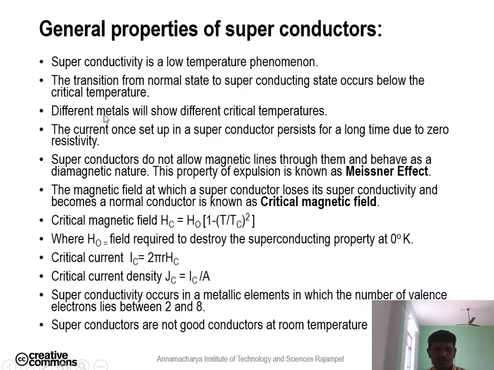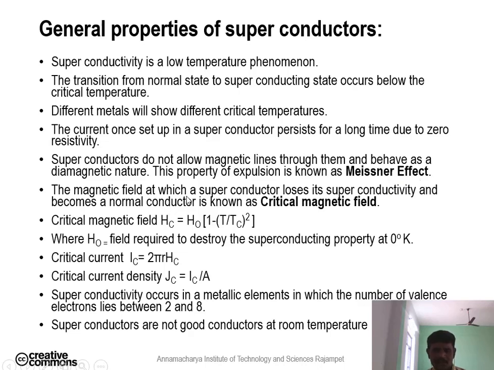So the different metals show different critical temperatures. The currents, once set up in a superconductor, persist for a long time due to the zero resistivity. Superconductors do not allow the magnetic lines of force through them and behave as diamagnetic. This property of expulsion is known as the Meissner effect.